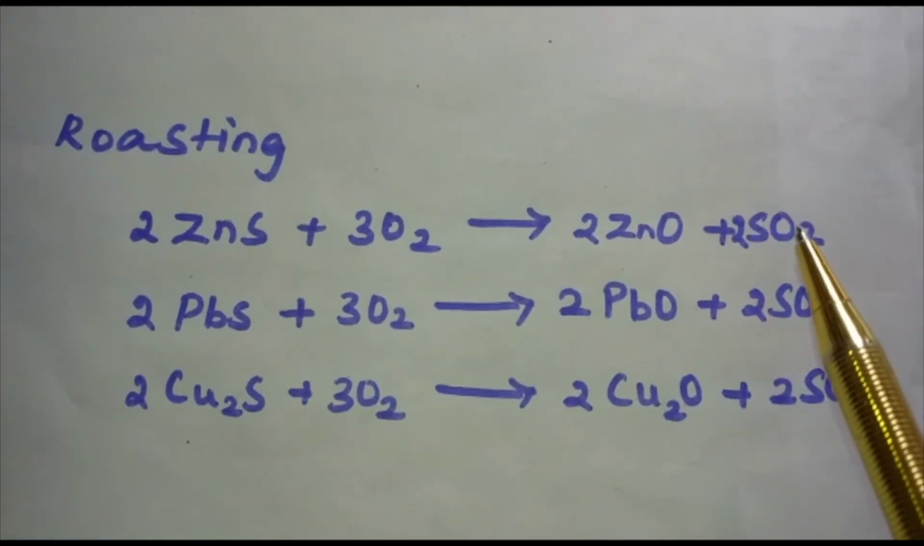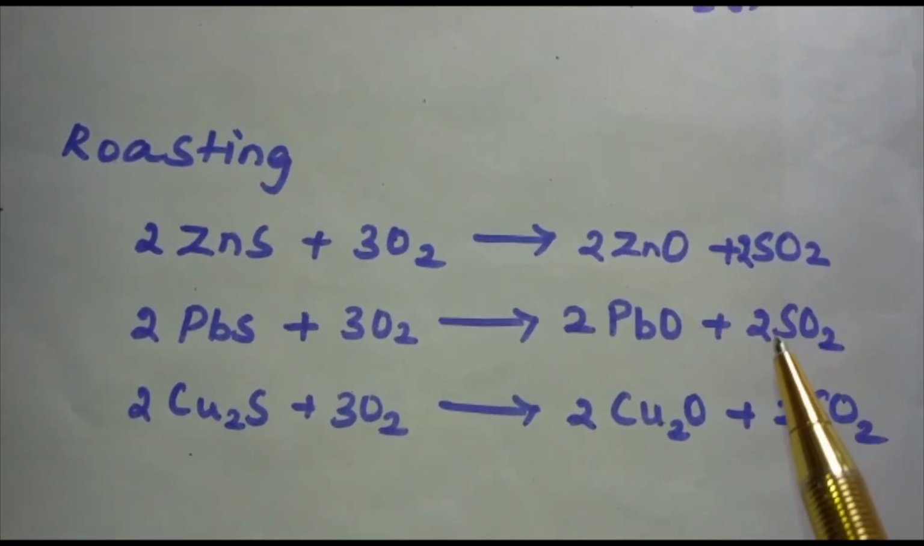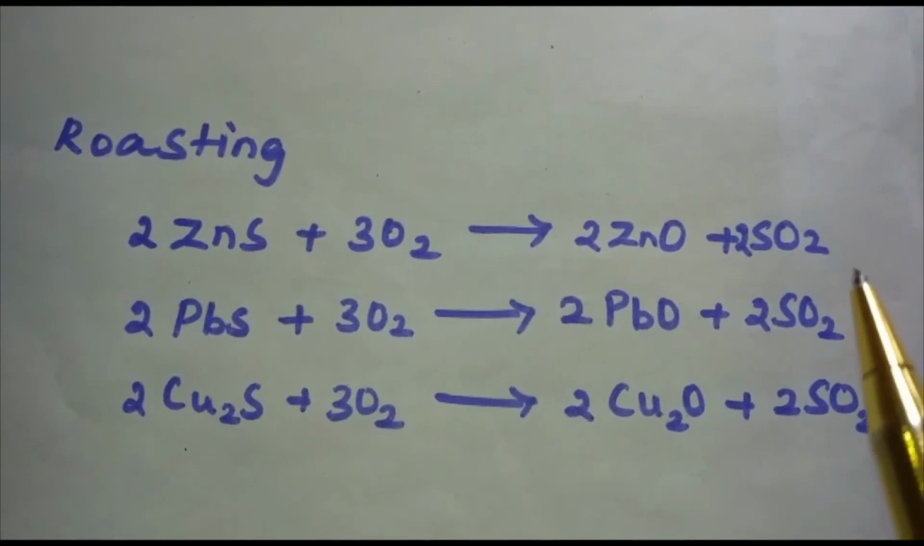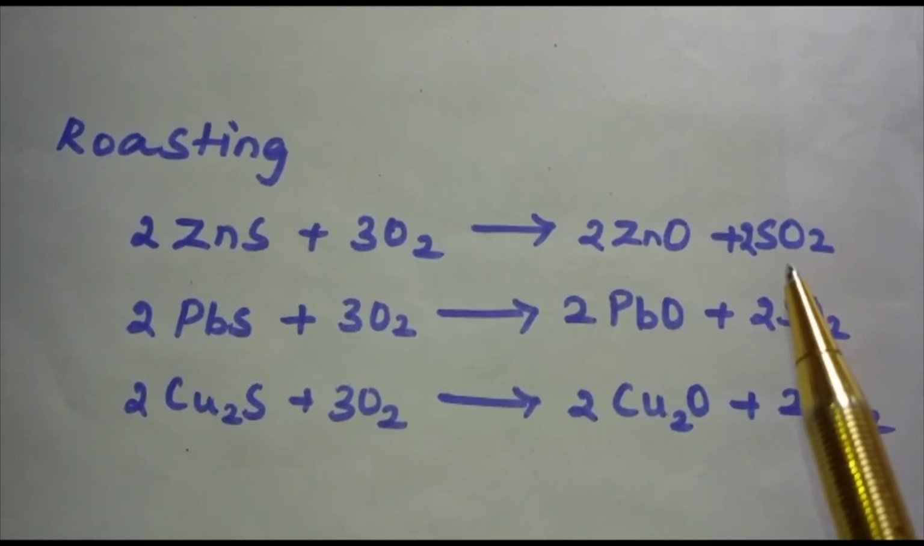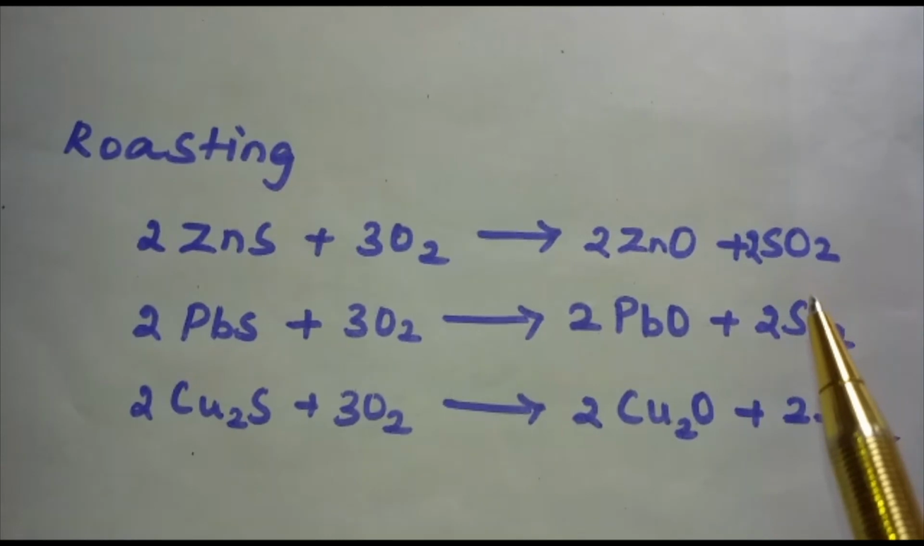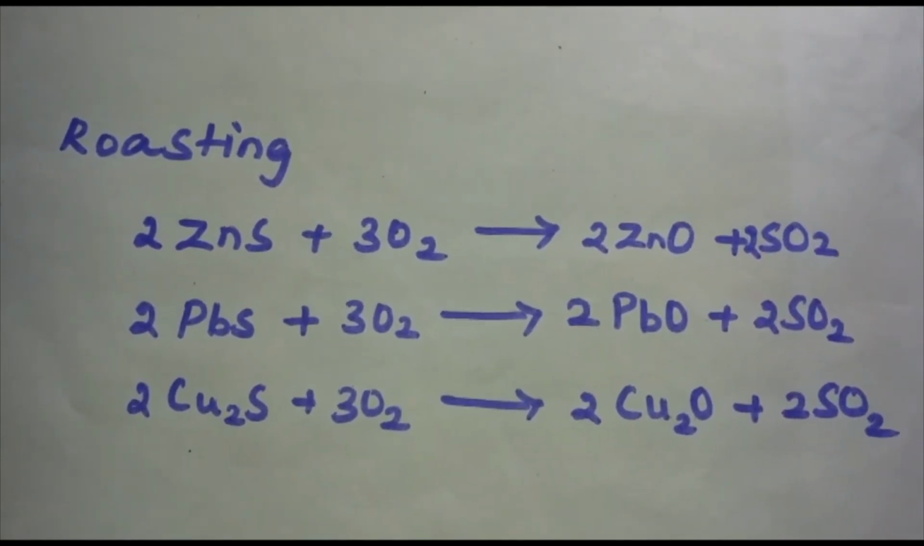The sulfur dioxide produced is utilized for manufacturing H2SO4. The sulfur dioxide, which is produced as a byproduct under roasting, is used for the manufacture of H2SO4.